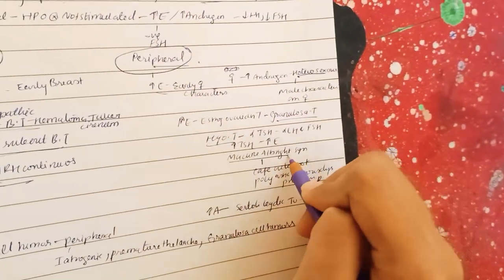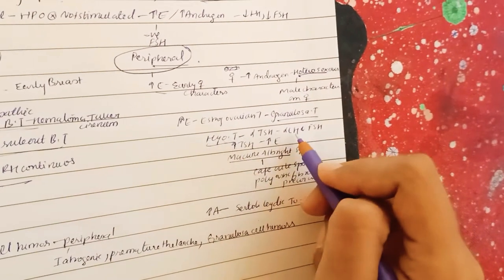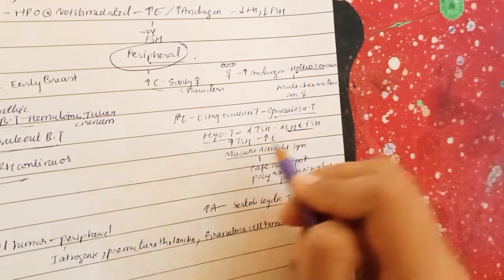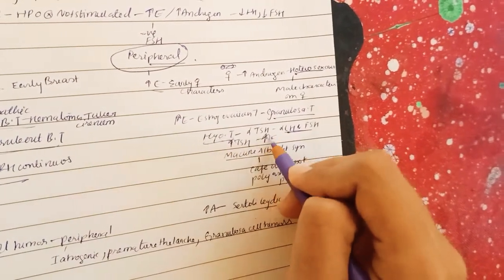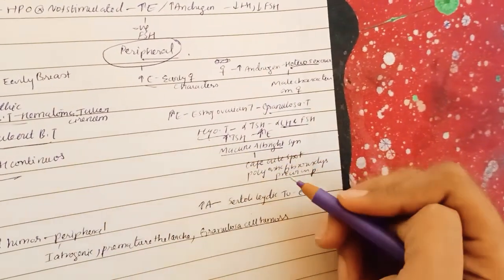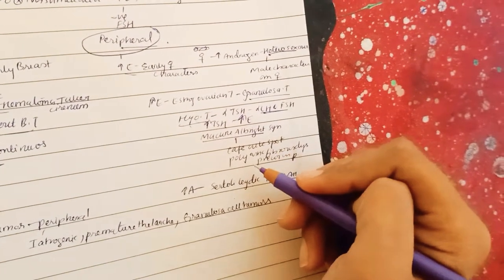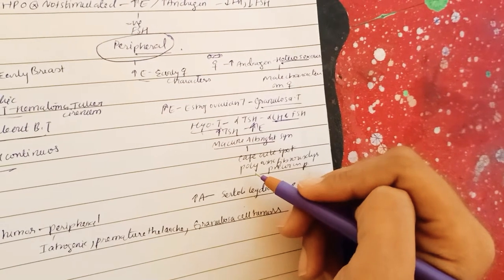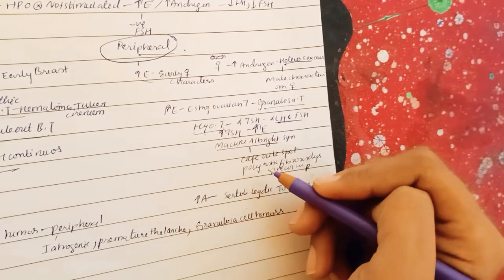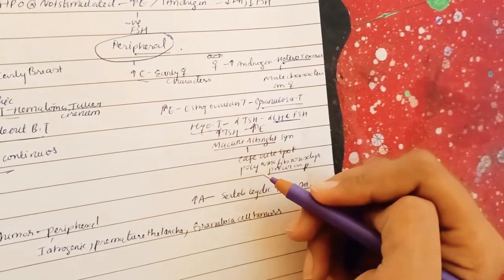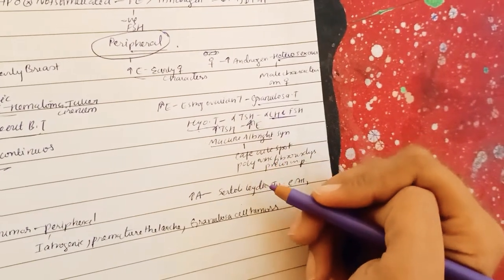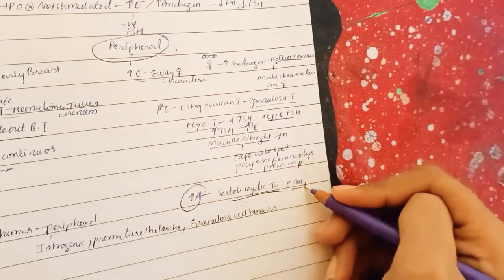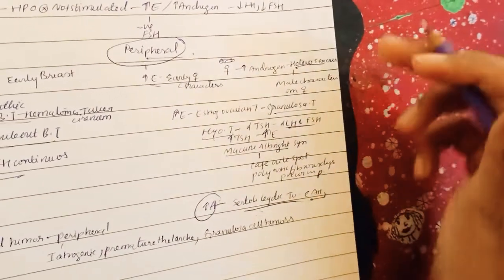In hypothyroidism there is increased TSH, so there is increased estrogen along with hypothyroidism. Next, coming to increased androgen. Androgen is increased especially in Sertoli-Leydig cell tumor, that is an androgen secreting tumor of the ovary, and also in congenital adrenal hyperplasia there is an increase in androgen. You can see Sertoli-Leydig cell tumor and congenital adrenal hyperplasia.